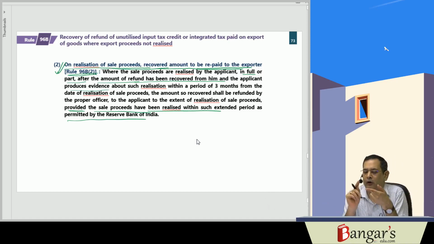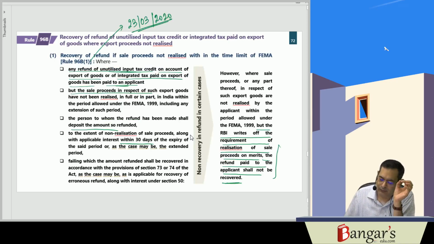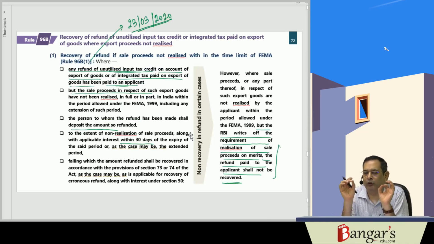So fundamentally now, if you have claimed the ITC in respect of export of goods, or if you have exported the goods on payment of integrated tax and claimed refund of the same, and in that circumstance the sale proceeds are not realized within the time limit under FEMA or the extended time so allowed, then whatever amount of refund has been granted to you must be repaid by you. And if you do not repay the same within a period of 30 days after the time limit expires, along with the interest, then they will recover the amount by issuing a show cause notice along with the interest.